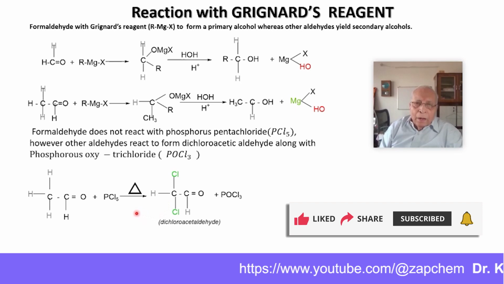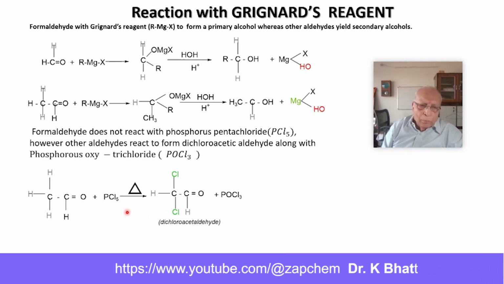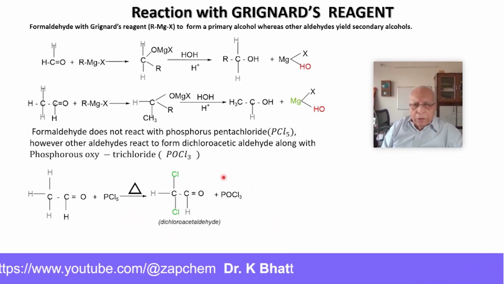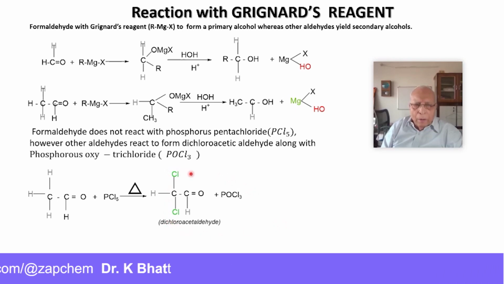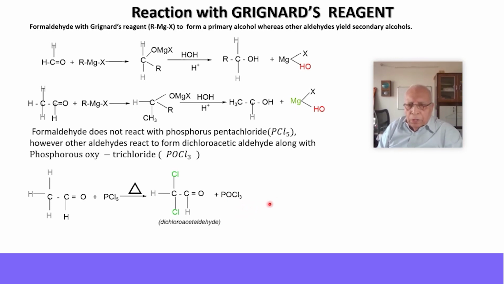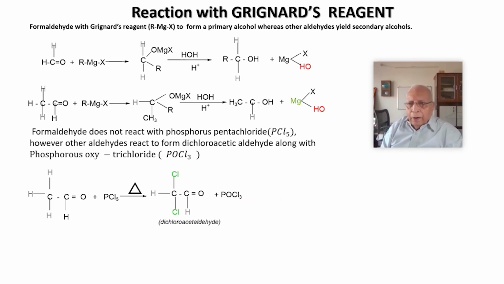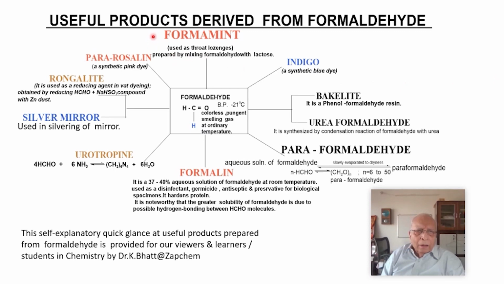Formaldehyde reacts with phosphorus pentachloride also, but it forms dichloromethane. That is typical about formaldehyde. And along with POCl3, phosphorus oxytrichloride. And then there is, of course, a very important glance over the uses of formaldehyde. Boiling point minus 21 degrees Celsius, and as I have already explained, a colorless, pungent smelling gas at ordinary temperature.